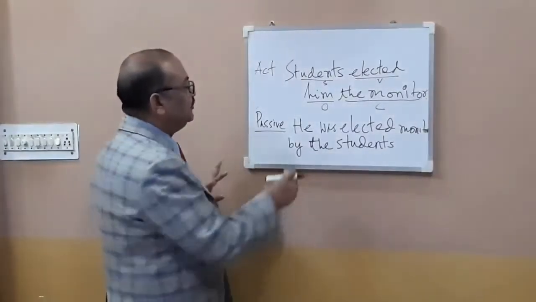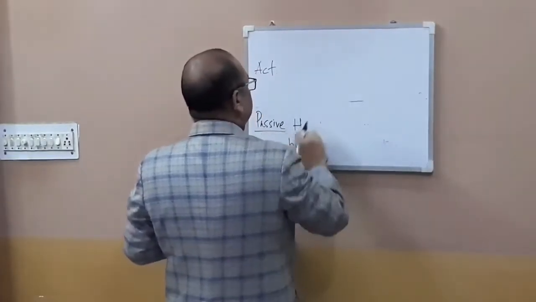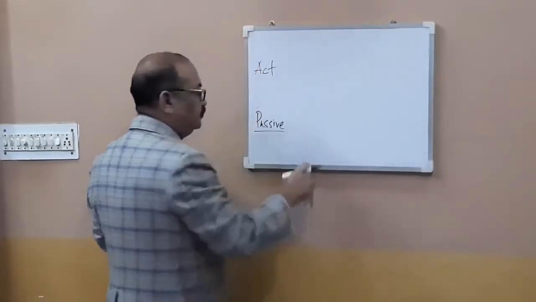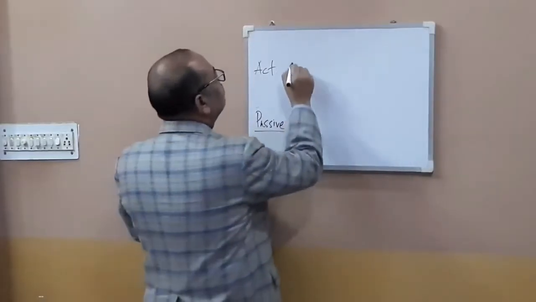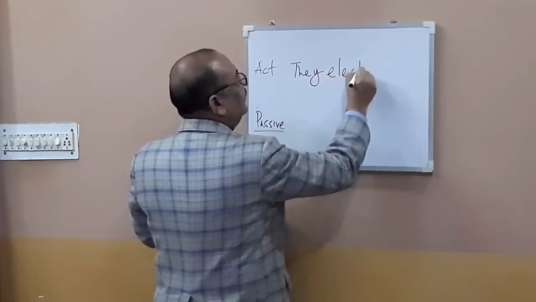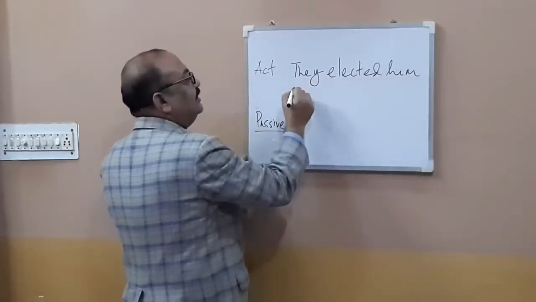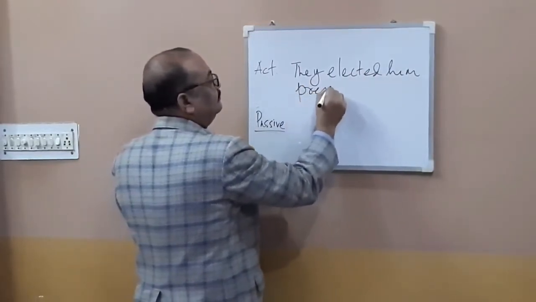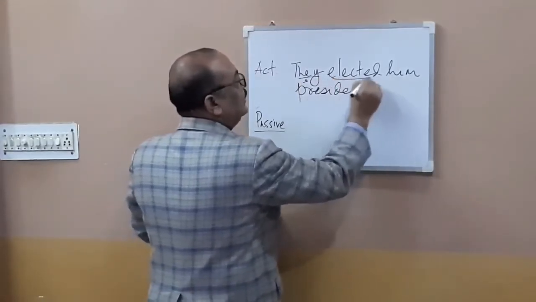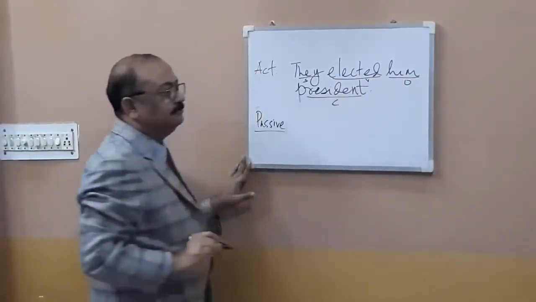Okay, we can take one more example. If you have not understood, let's take one more example. I'm taking a similar example. They elected him president. It comprises only four words. They is the subject, elected is the verb, him is the object, and president is the complement.